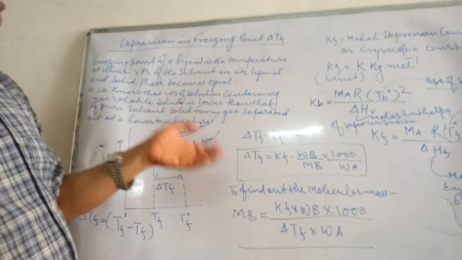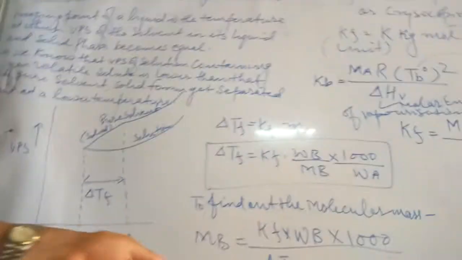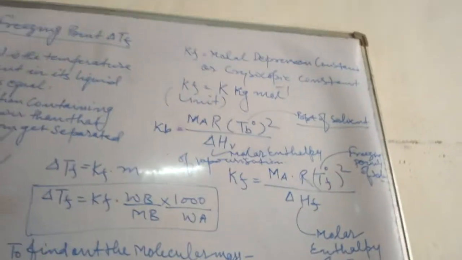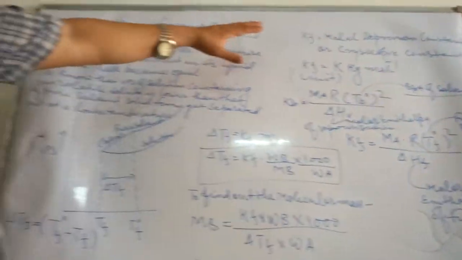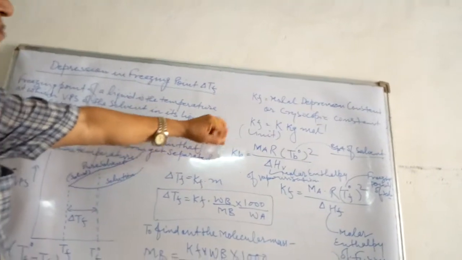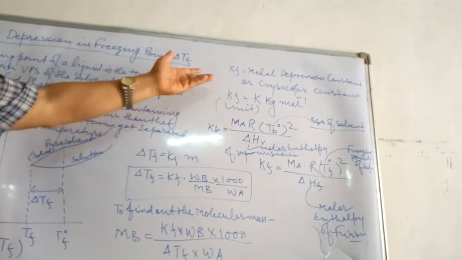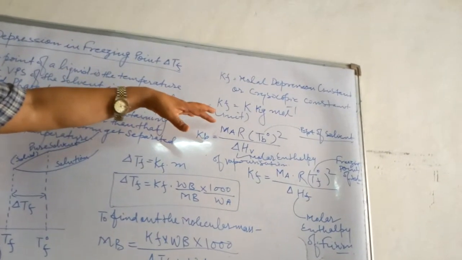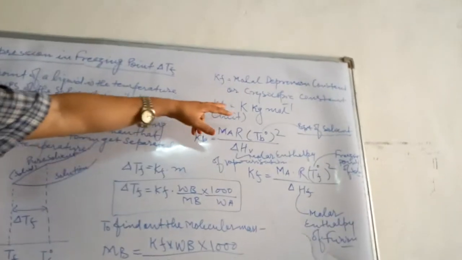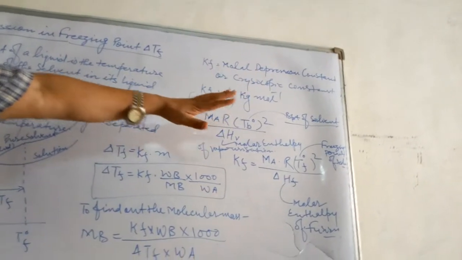Practice more and more numericals using these formulas. Children, one more thing: the unit of Kf, the cryoscopic constant, is quite similar to that of the ebullioscopic constant Kb, that is Kelvin kg per mole.